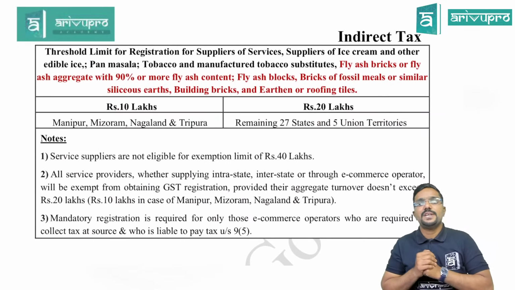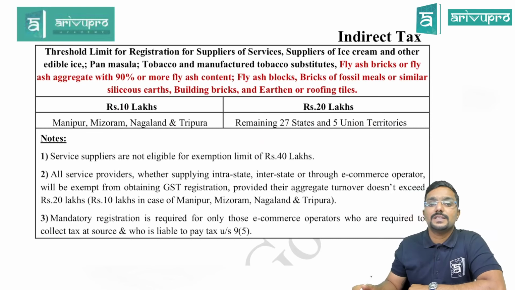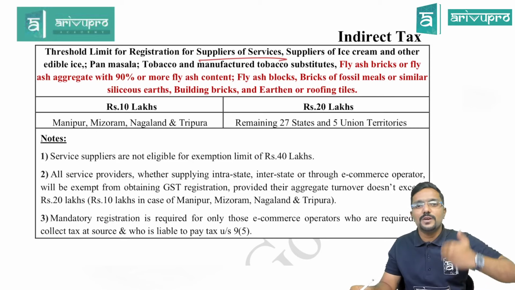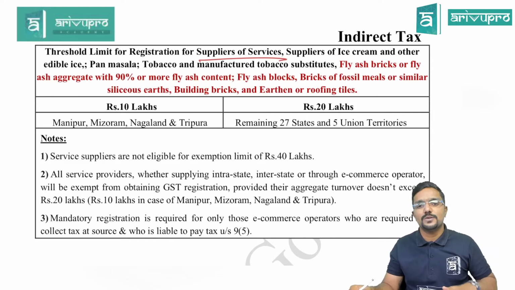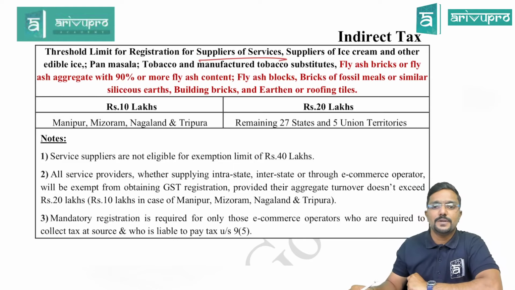There is one more table after this. You need to update the changes here also. So threshold limit for the registration for the supplier of services. So if you are supplying services, or you are supplying goods but some special goods, what are those? Ice cream, edible ice, pan masala, tobacco and manufactured tobacco substitutes, then the new products, whatever has been added. So whatever I have highlighted here in red color is the new things that are added.